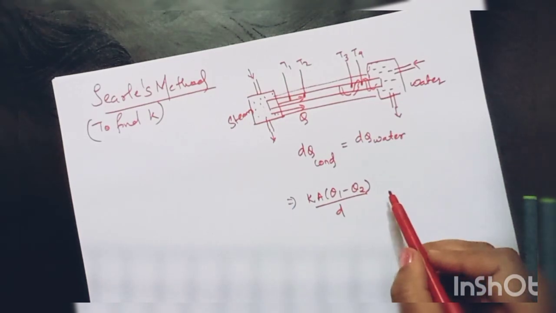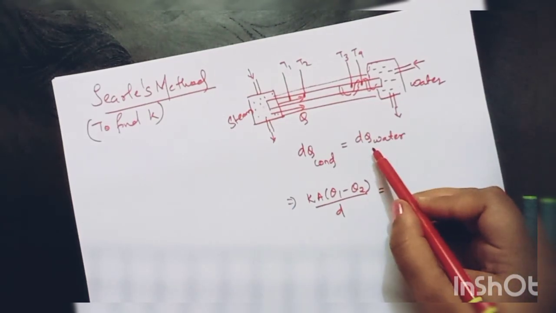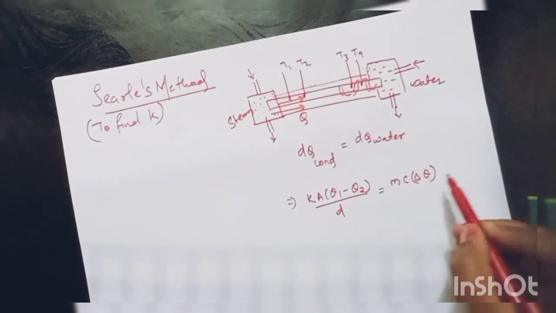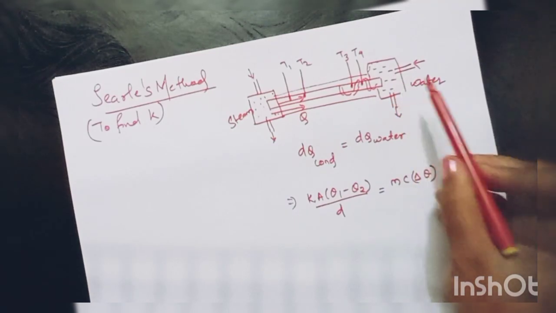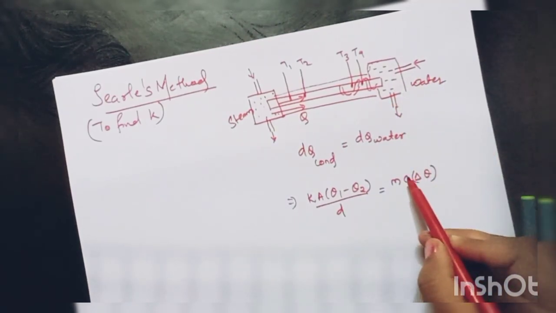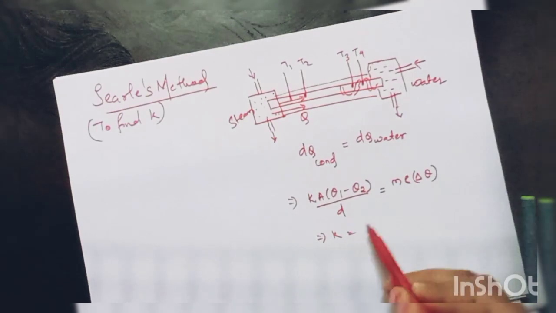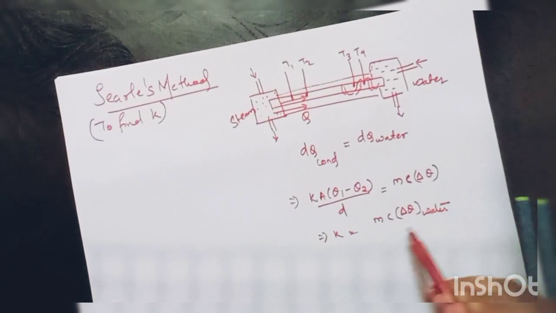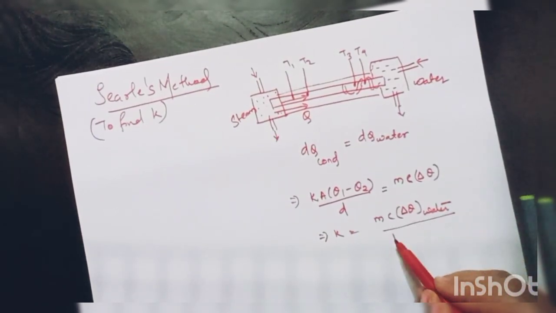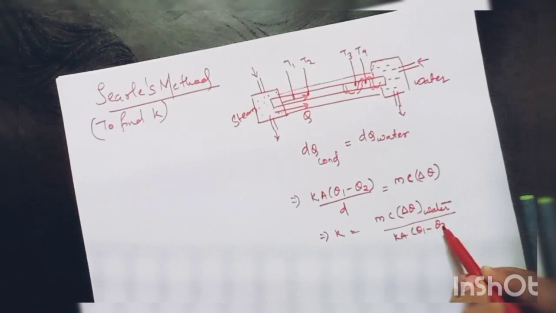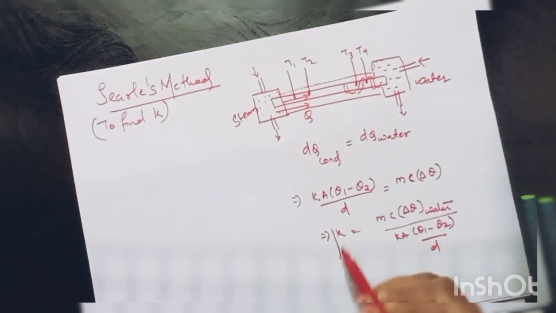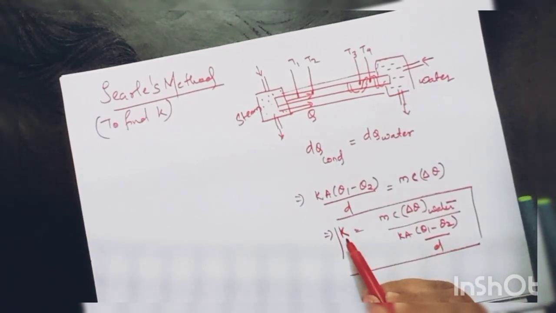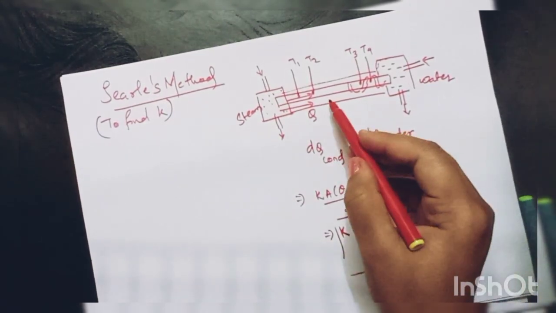For the same amount of time, the amount of heat absorbed by water is m c delta theta, where delta theta is the rise in temperature of water and c is the specific heat of water. So finally K can be found out as m c delta theta of water divided by A (theta 1 minus theta 2) divided by d. This is the value of thermal conductivity for the given rod.